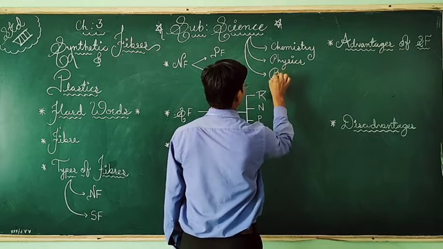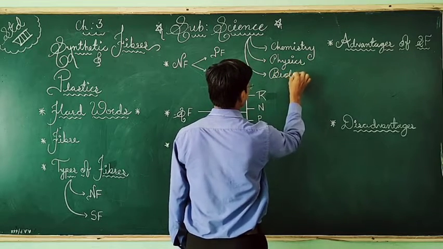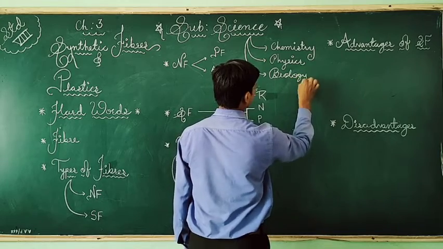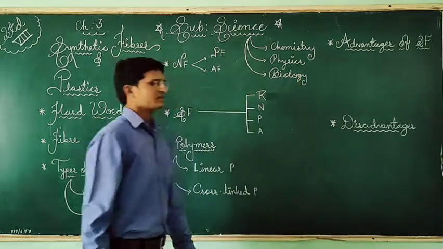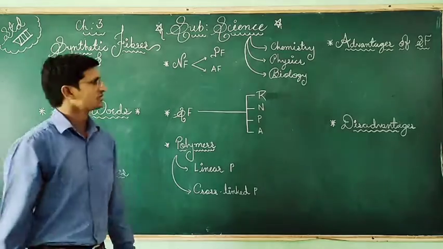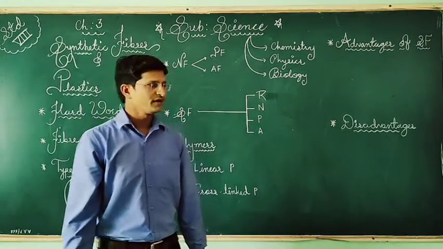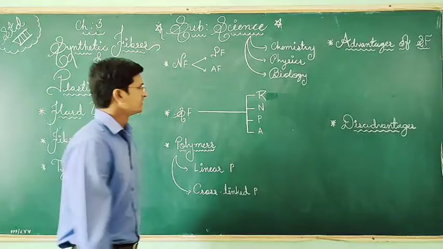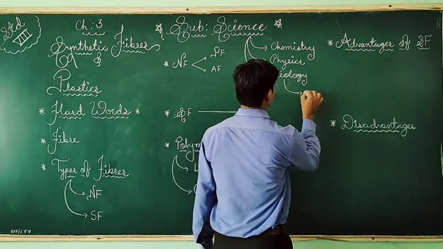The third is biology. So these are the 3 sub-branches of science: chemistry, physics and biology.